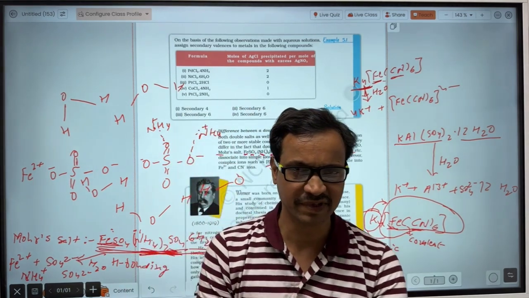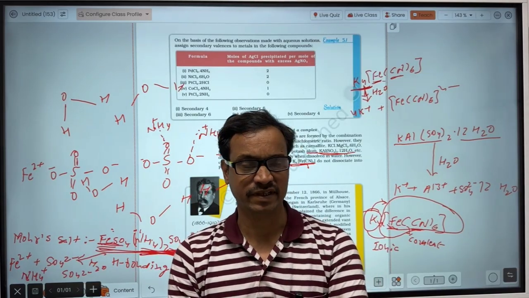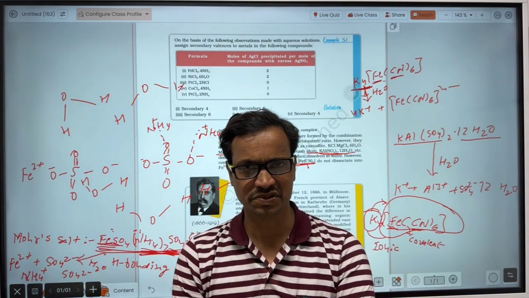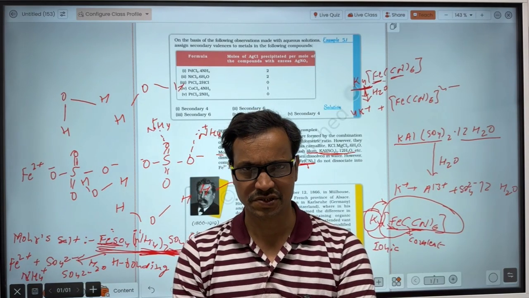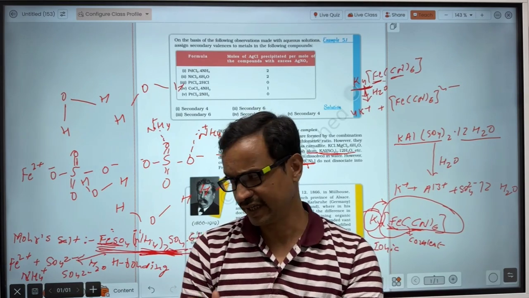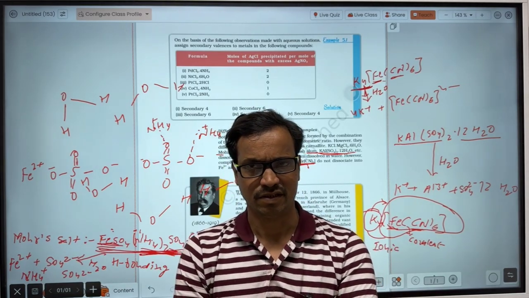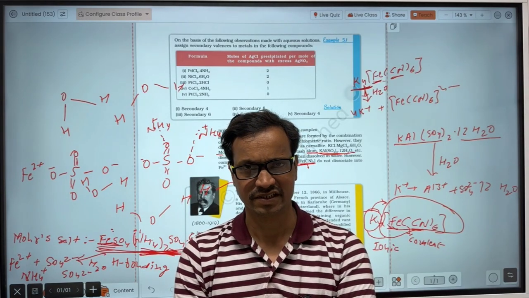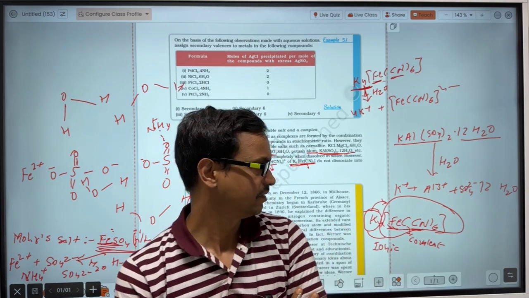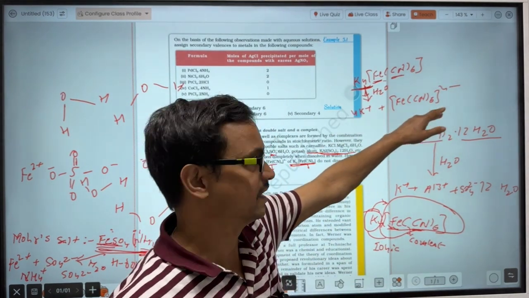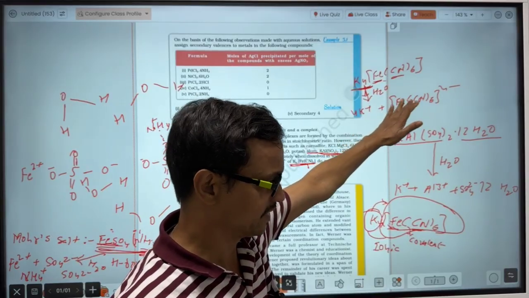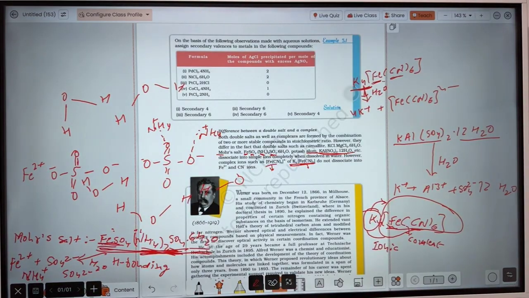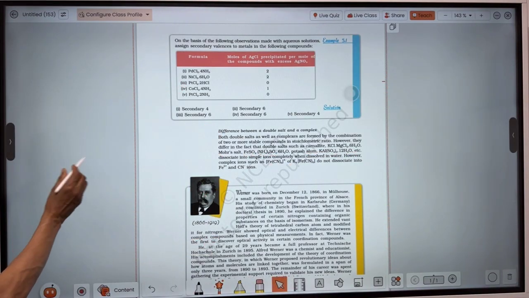Second point you will have to write: in case of a coordination compound, on dissolving in water it will not dissociate completely into its constituent ions, while in case of double salts, when dissolved in water it dissociates completely into its constituent ions. And third, you will have to write the example, like K4[Fe(CN)6] is a coordination compound, and in case of double salts, either you write Mohr's salt or potash alum, whichever you would like. So you will have to write in this manner.